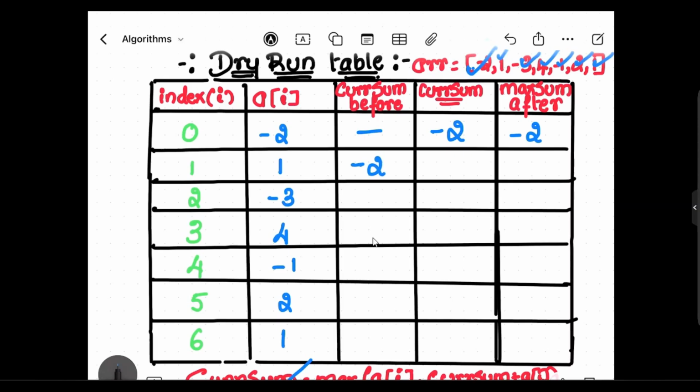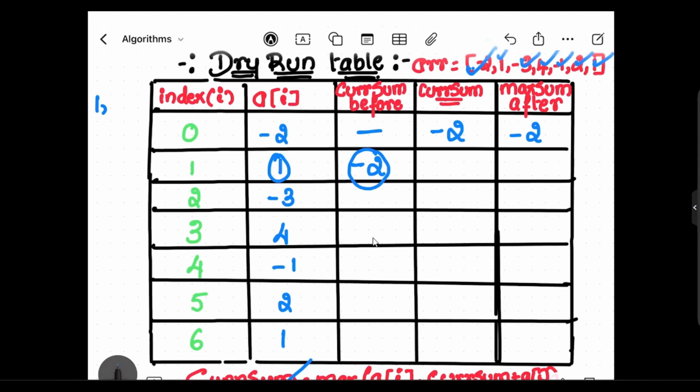Next, the current sum again: max of A of I, which is 1, comma, the current sum before, -2, plus the current value, -2 plus 1, which leads to -1.